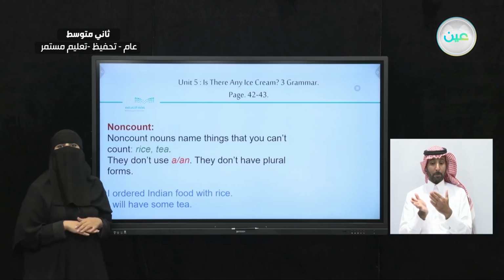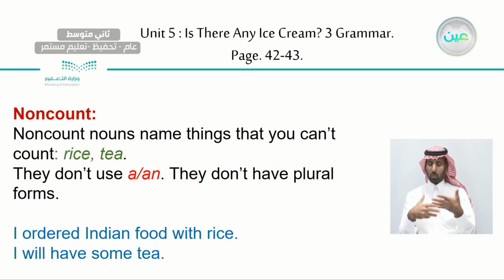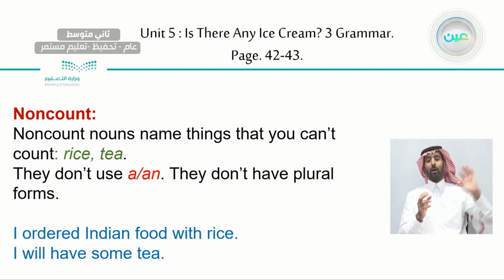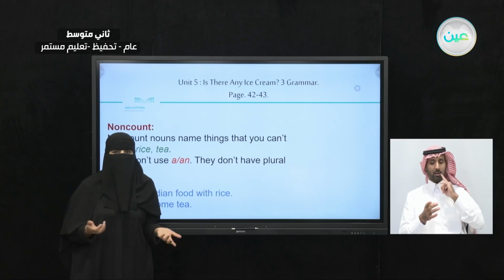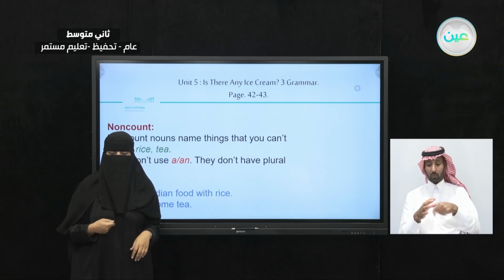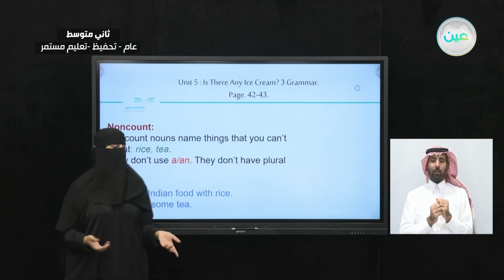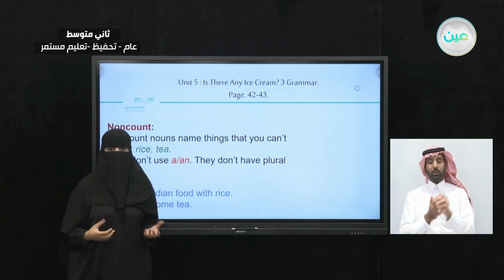Now, how about the non-count nouns? Let's take a look. Non-count nouns name things that you cannot count, like rice, tea, and we have different examples. So they don't use a or an. Can I say I'm eating a rice? Does that mean I'm going to put only 1 rice on my spoon and eat it? Actually, when you're eating rice, you're going to scoop it with your spoon and your spoon will be filled with rice, right? You cannot count it. It's a non-count.